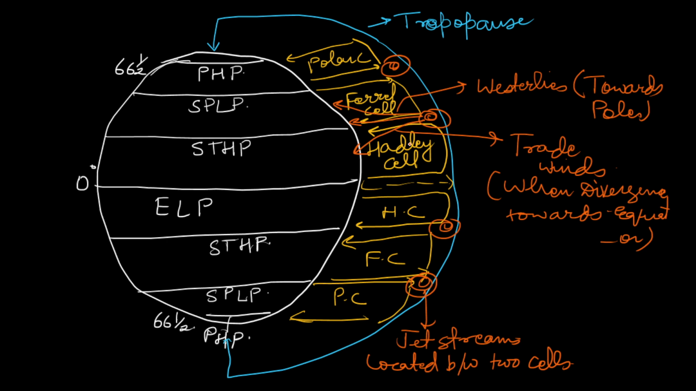Now what you should see is the movement of winds. As you can see, between the subtropical high pressure belt and the equatorial low pressure belt, you will see trade winds. As you see in the Hadley cells, trade winds are moving towards the equator. These are trade winds. And as they are coming from the northeastern direction, they are known as northeastern trade winds. Similarly, you will find in the southern hemisphere also. These are southeastern trade winds.